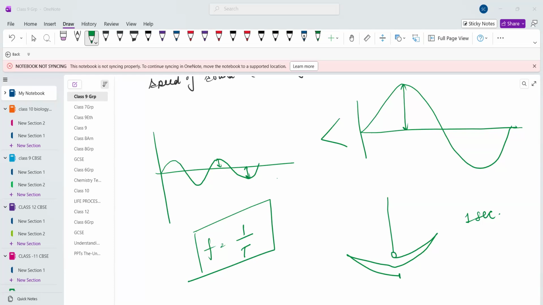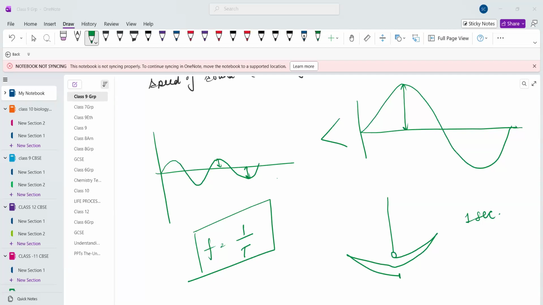Now, high frequency in sound, what does it mean? Higher frequency means higher pitch, means shrill sound, for example the whistle sound. Lower frequency means lower pitch, means deep sound, means the drum sound. So the drum sound has lower frequency, and the whistle sound has high frequency or high pitch. So basically frequency decides the pitch of the sound.